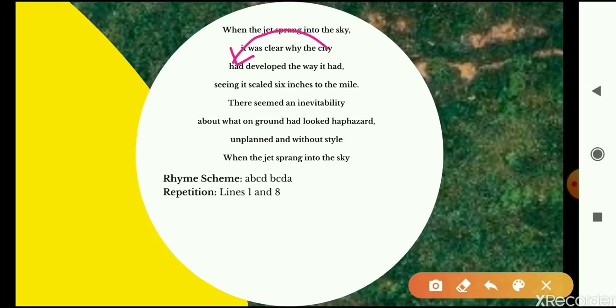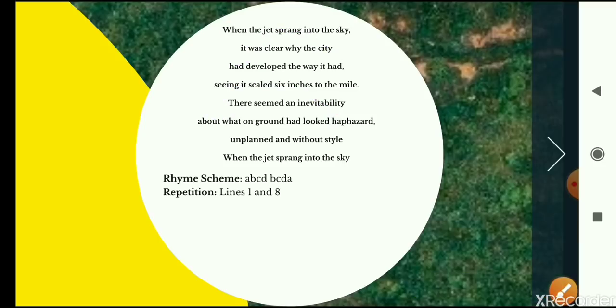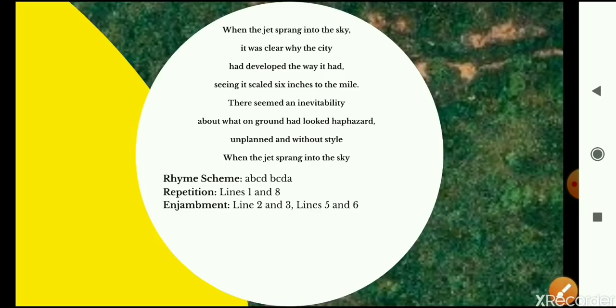There seemed an inevitability about what on ground had looked haphazard. So this sentence is again being carried forward. However, it is divided up into two separate lines. So this is an example of enjambment here. So you can find enjambment in lines 2 and 3 and lines 5 and 6.